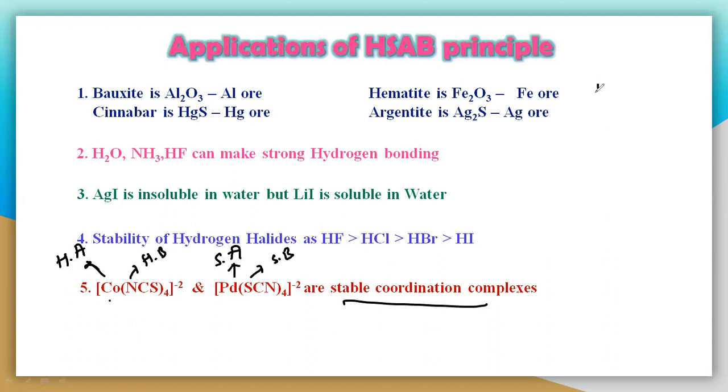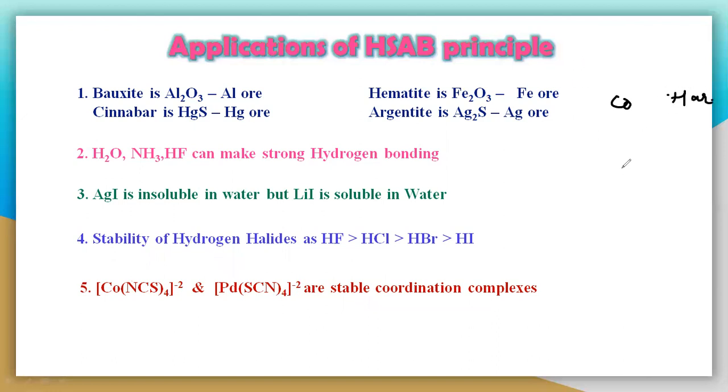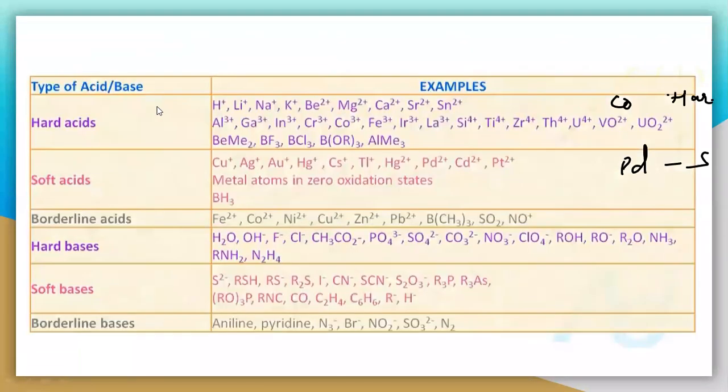Once again, in NCS the N is donating its lone pair of electrons to the metal. N is hard because of its small size, so that hard base must interact with a hard acid, that is cobalt. So you have to understand that cobalt must be a hard acid, and palladium must be soft. Then only you will get the stable coordination compound. We will see those two things, the cobalt and the palladium.